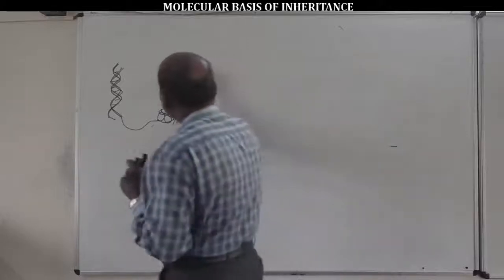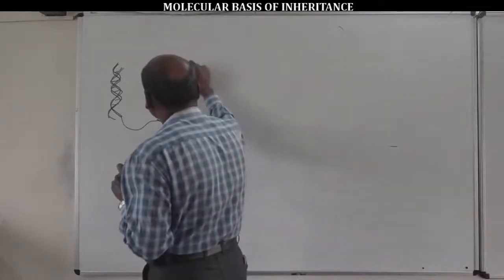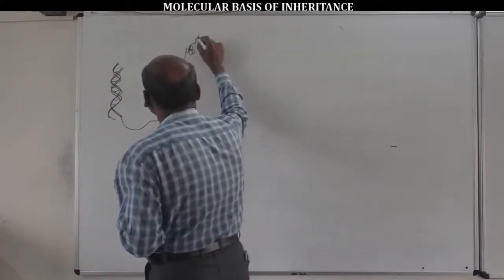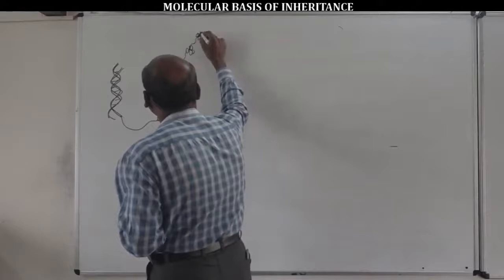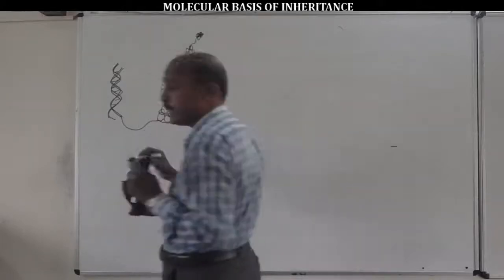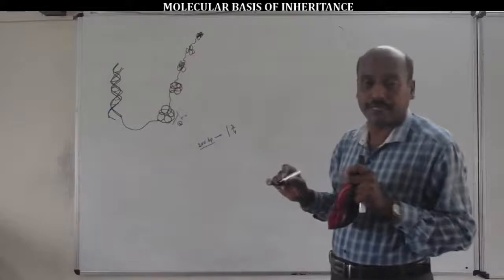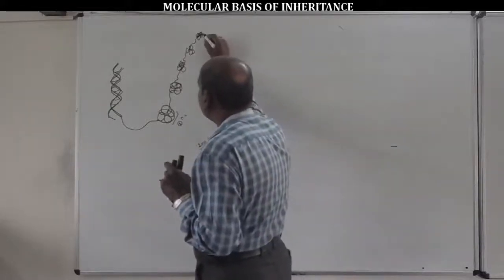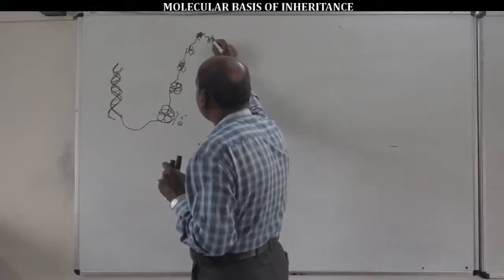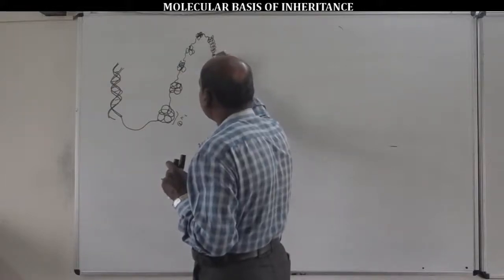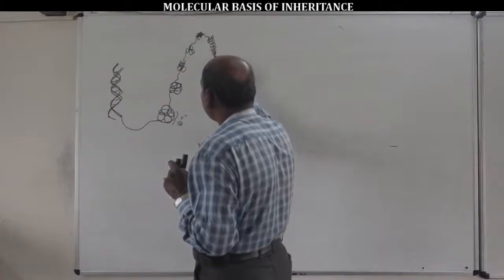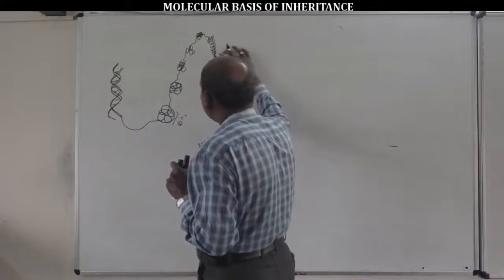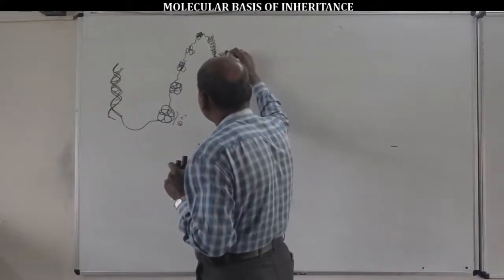A number of nucleosome chains approximately resemble a string of beads under the electron microscope, and this nucleosome chain condenses to form a solenoid of 30 nanometers.